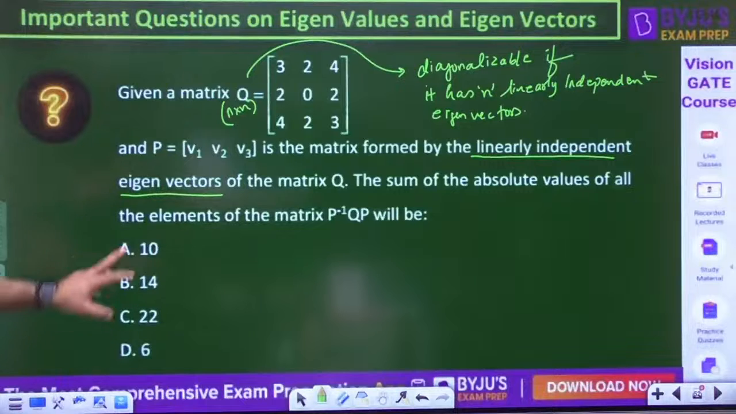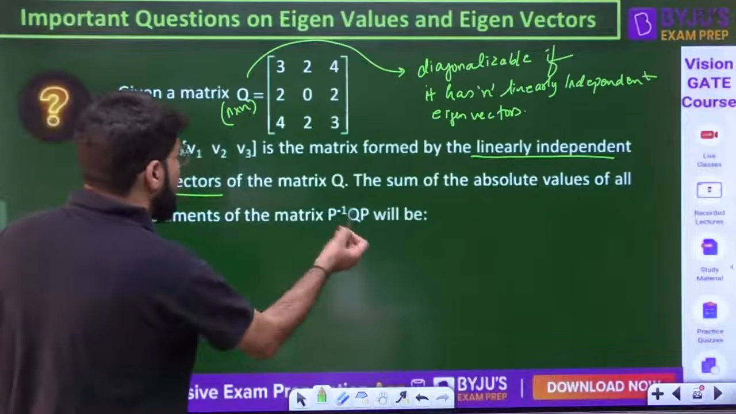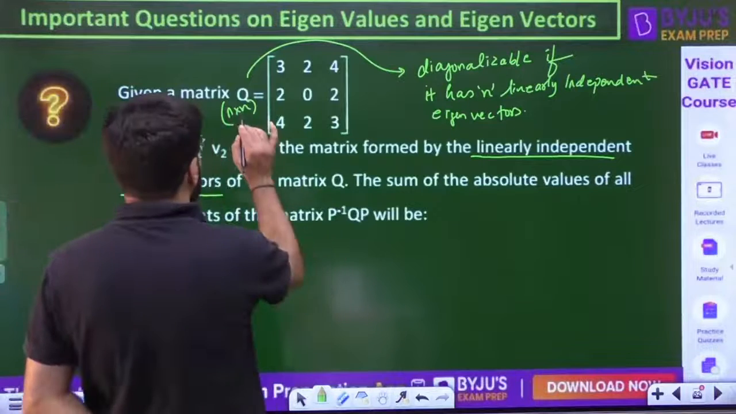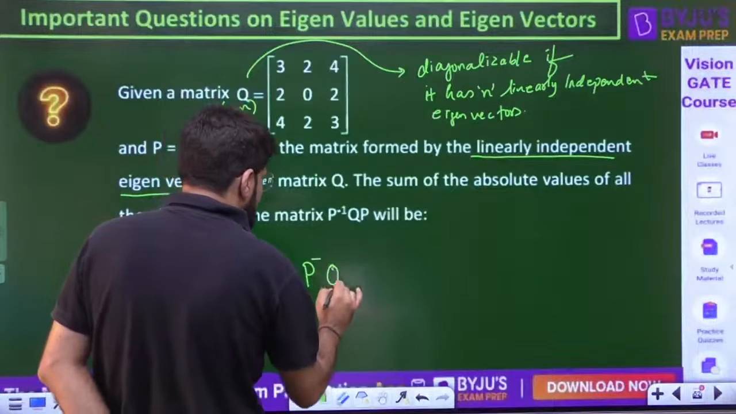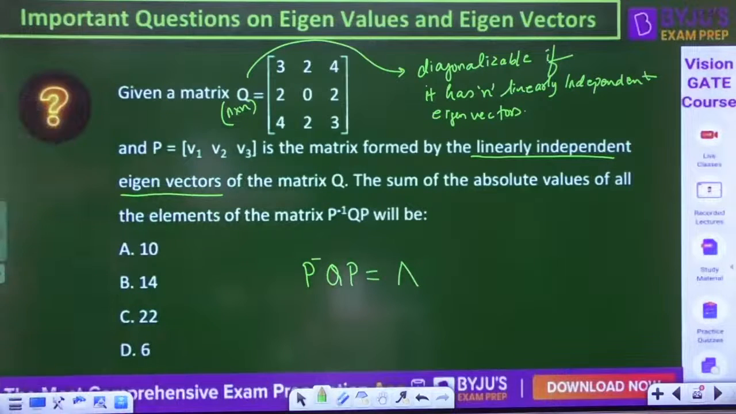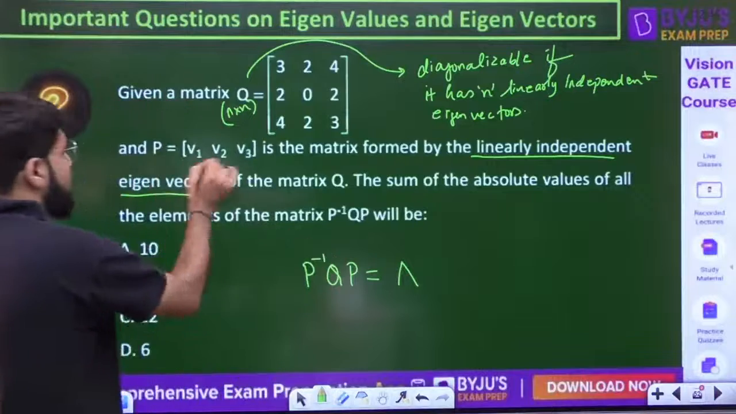Now if a matrix is diagonalizable, what is that diagonal matrix? What is this P? It is written that P inverse QP is the matrix lambda. Q is the actual matrix, and P is the matrix containing the eigenvectors.